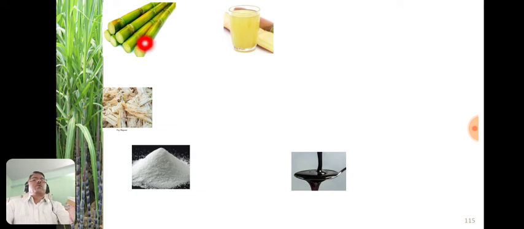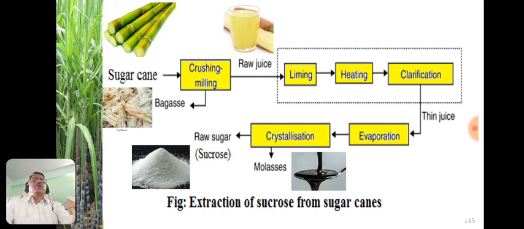First of all, we have the sugar canes, and these sugar canes are converted into juice by passing through the crusher, and we get a byproduct, that is the bagasse. It is also used as a fuel. So the flow chart is shown here. This is the sugar cane.